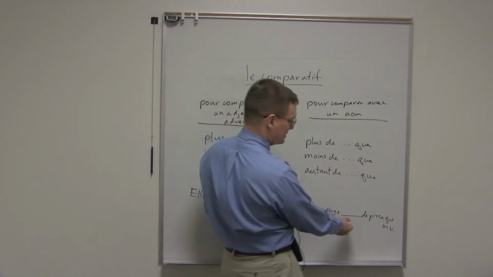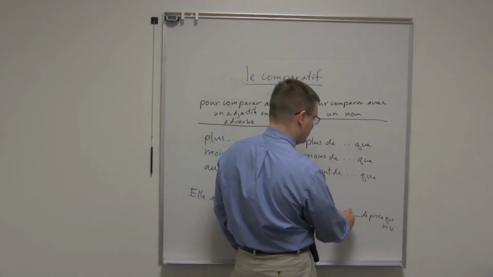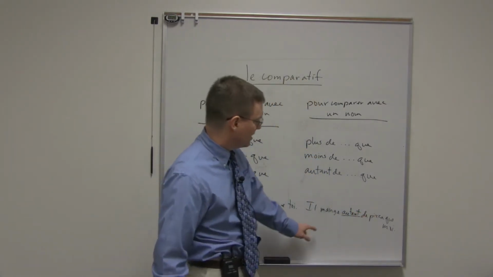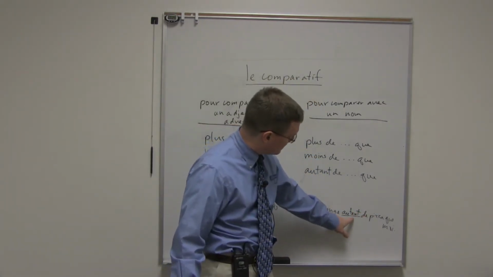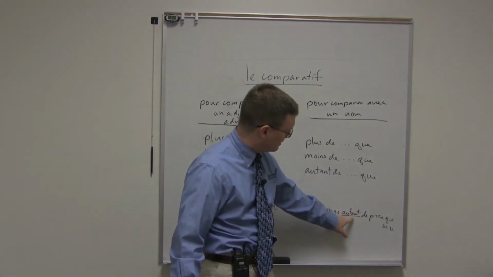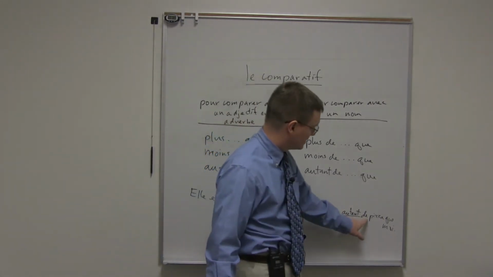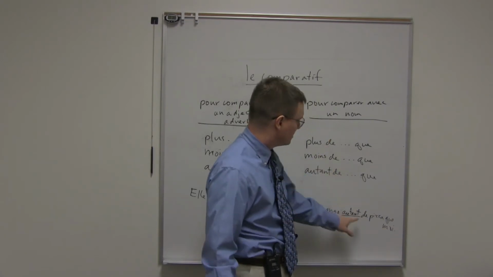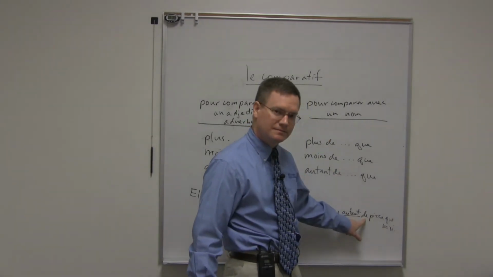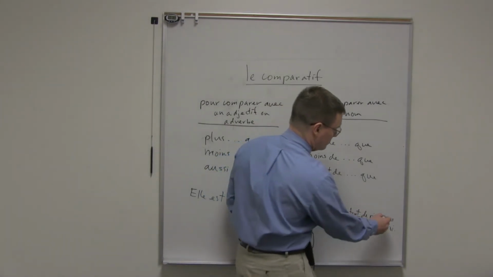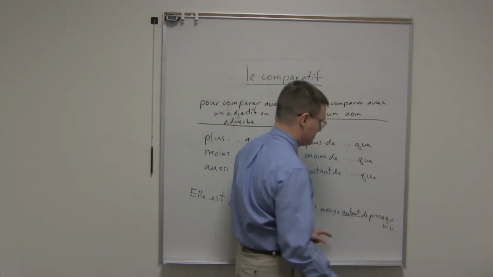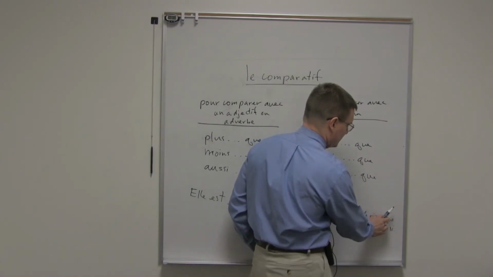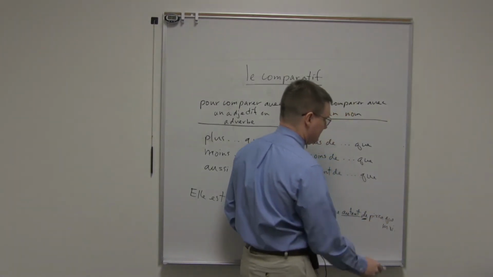So he eats as much pizza as me. It'd be il mange autant de pizza que moi. Notice here, this autant is used with an expression of quantity. All these are expressions of quantity, so there's just a de here. Notice that. Even if this were plural, as many pizzas, no matter if plural or singular, this would actually be a de.